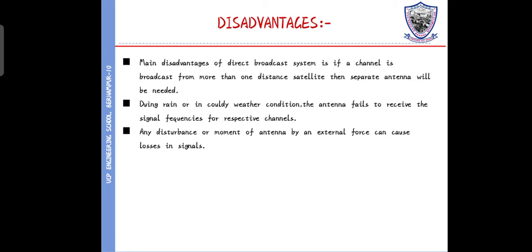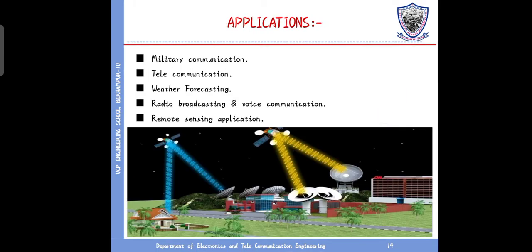During rain or in cold weather conditions, the antenna may fail to receive the signal frequency. Any disturbance or movement of the antenna by external force causes loss of signal. The applications are community telecommunication, weather forecasting, radio broadcast, voice communication, and remote sensing applications.